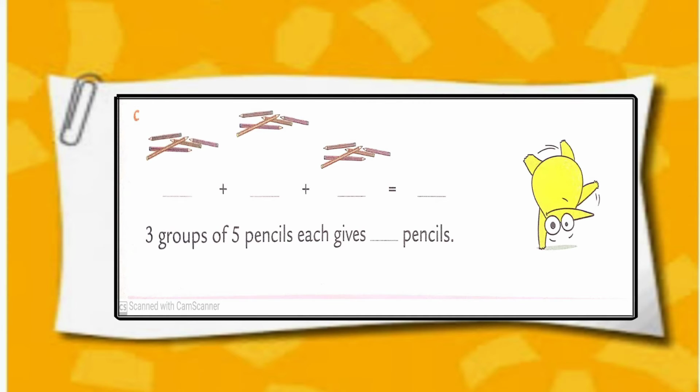Sum number C. Here we can see there are 3 groups of pencils and each group has 5 pencils in it. So we have to make repeated addition of number 5. 5 plus 5 plus 5, 15. 3 groups of 5 pencils each gives 15 pencils.